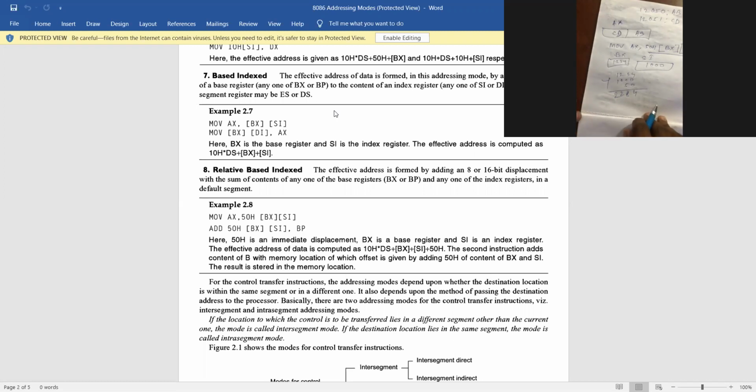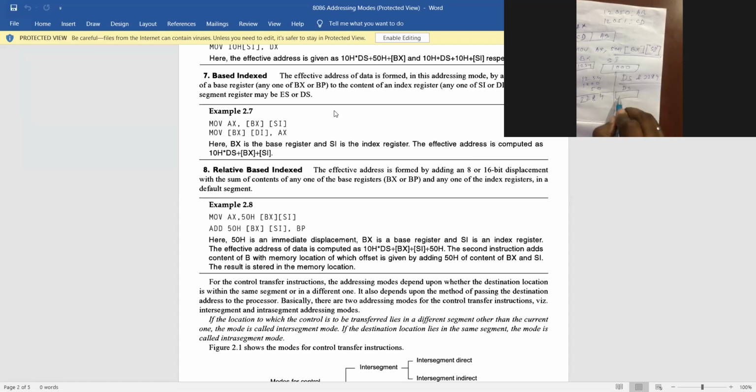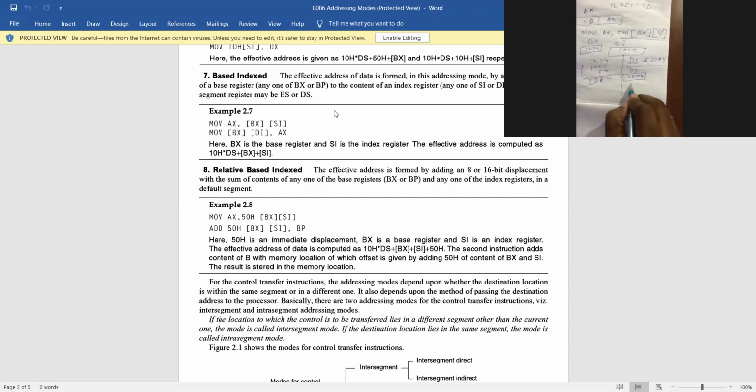Then the physical address is generated by DS and 2284. So DS is say 4000. What will happen? 4000 into 10, so 40,000. 40,000 plus 2284 is 42,284.